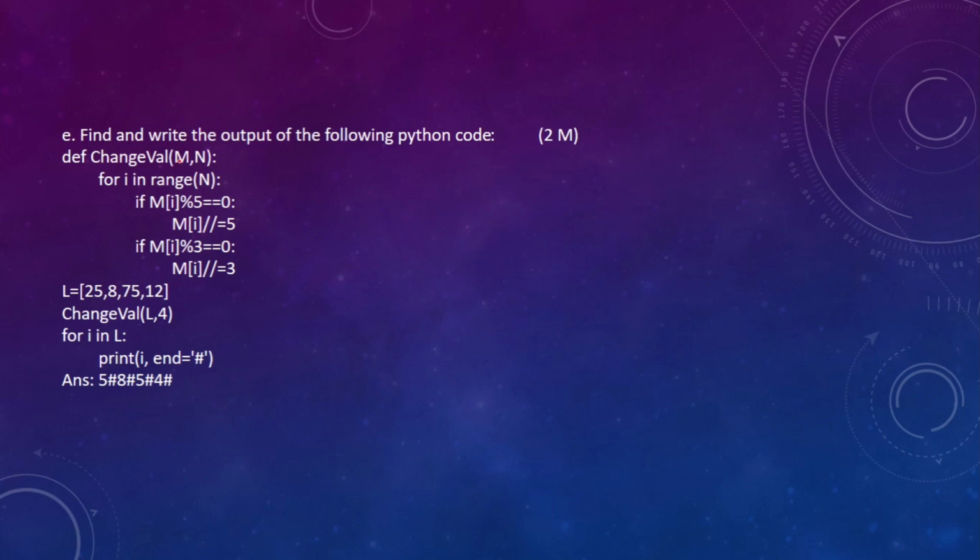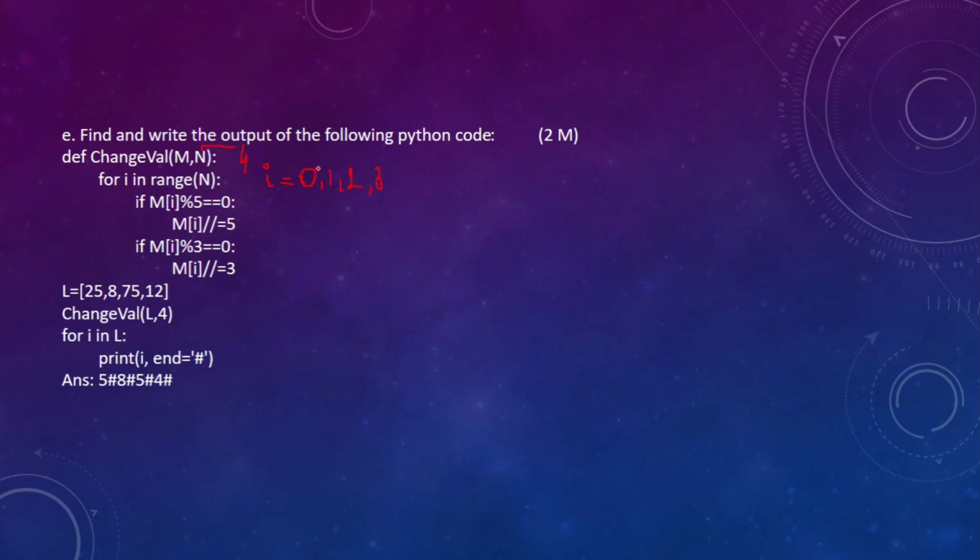So that means now m is L and n is 4. For i in range(n), the value of n is 4, so the value of i will be 0, 1, 2, 3.